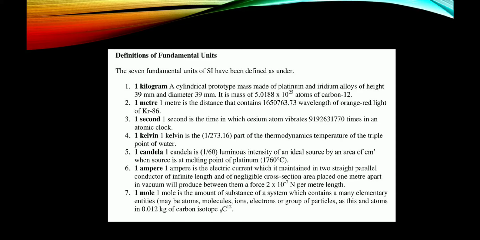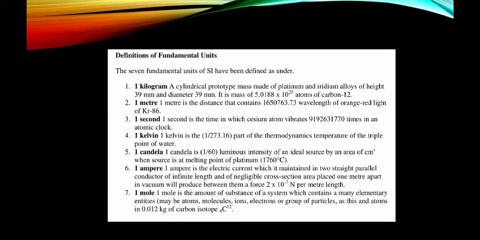Second one, 1 meter. 1 meter is a distance that contains 1650763.73 wavelengths of orange-red light of krypton-86. Third one, 1 second. 1 second is the time in which cesium atoms vibrate 9192631770 times in an atomic clock. 1 Kelvin. 1 Kelvin is the 1/273.16 part of the thermodynamic temperature of the triple point of water.